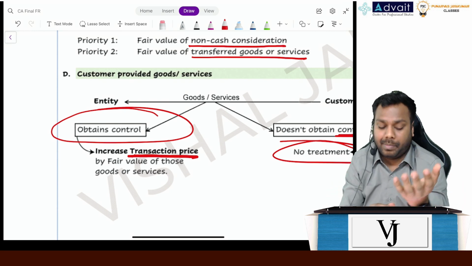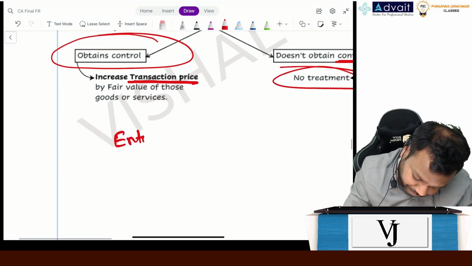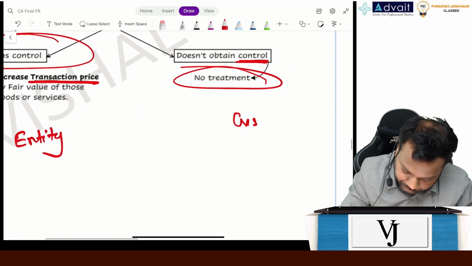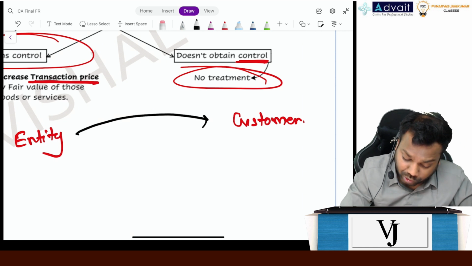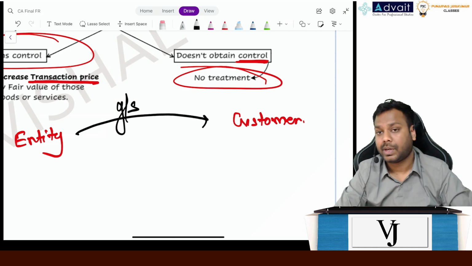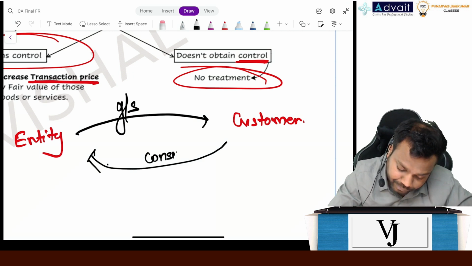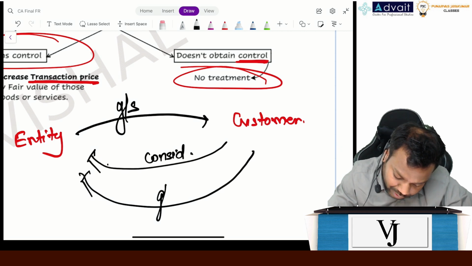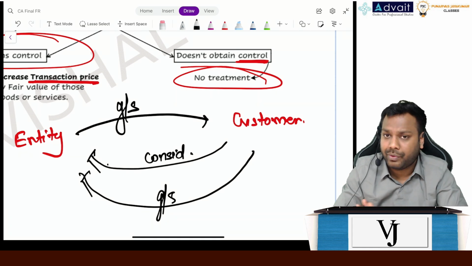Think of it this way. This is the entity, this is the customer. The entity has transferred the goods or services, and now the customer gives consideration. If the customer is giving other goods or services and there is no control, definitely ignore.